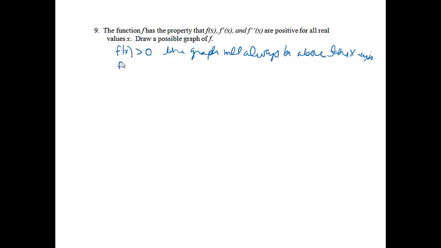If f prime is always positive, that means my graph is always increasing. It's never going to decrease. And if f double prime is always positive, that means that my graph is concave up forever and ever.